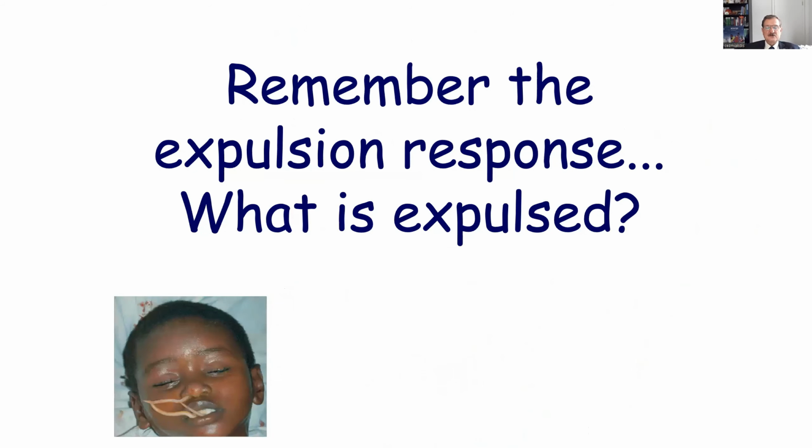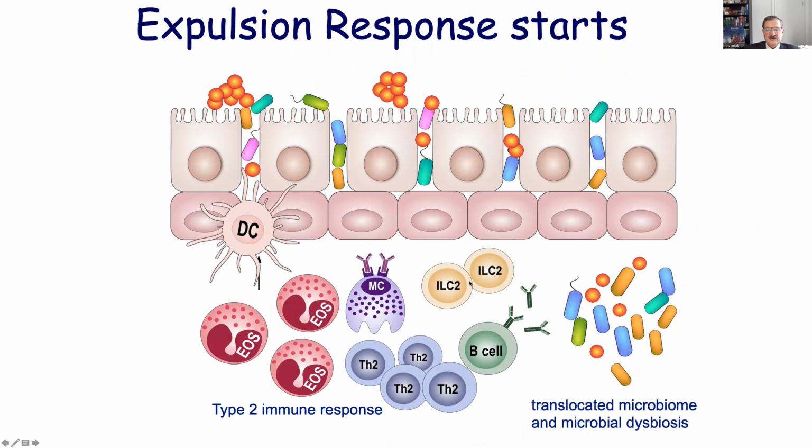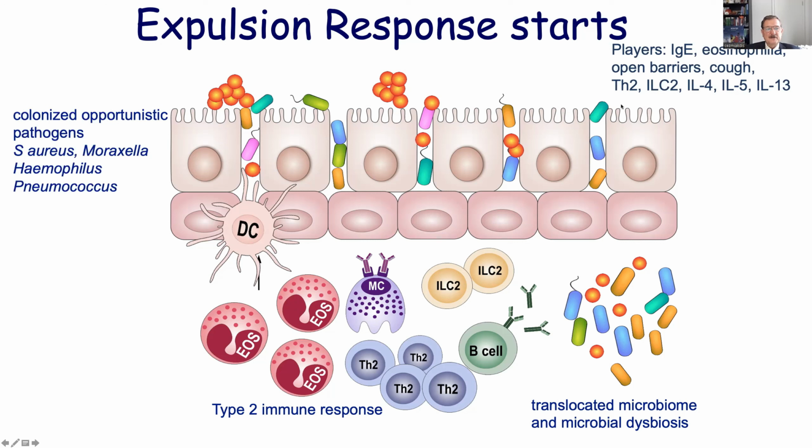Now remember the expulsion response. What is expulsed? It is not the parasite larva, but the microbes that are trying to go in between, touching the epithelial stem cells or translocating below the epithelial cells, that should be expulsed. To expulse these microbes, we show an immune response, and this immune response is a type 2 response in most cases. Together with it, we have IgE, eosinophilia, T helper 2 cells, ILC2, IL-4, IL-5, IL-13. At the same time, we have colonization of opportunistic pathogens, mainly in the respiratory area. We are talking about Staph aureus, Moraxella, Haemophilus, and Pneumococcus.